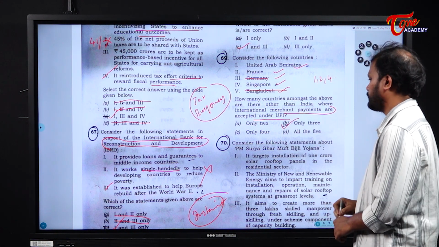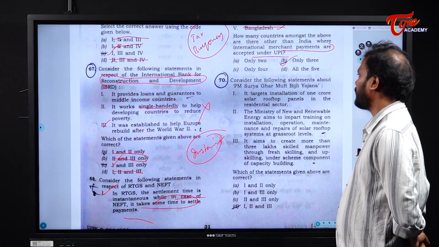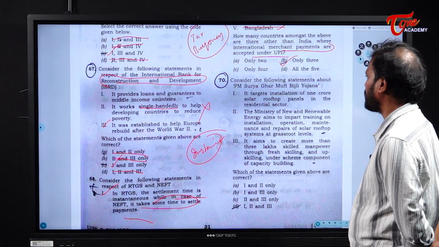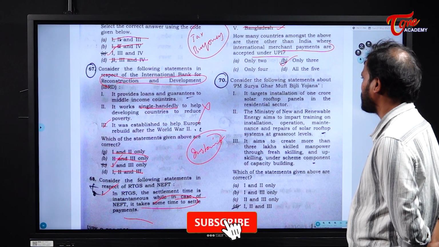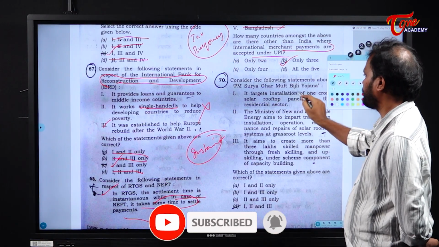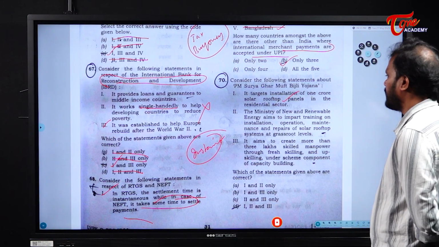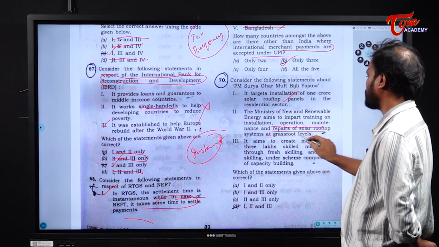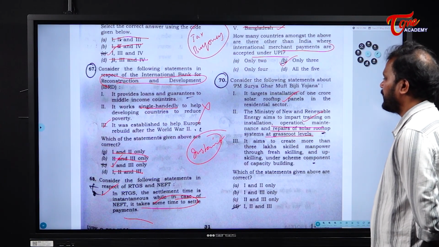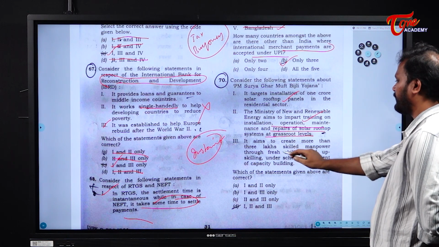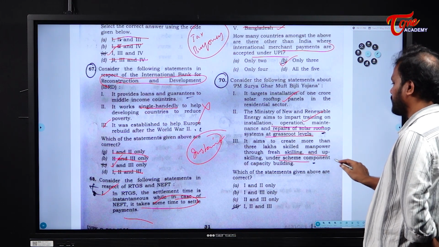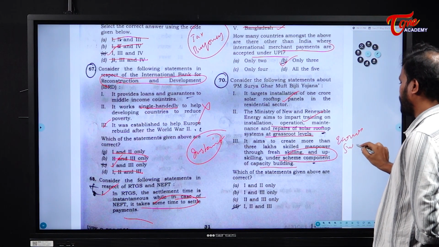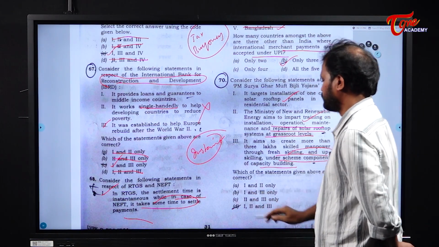So, only 3. Next. Consider the following statements about the Pradhan Mantri Surya Ghar Muft Bijli Yojana. It targets installation of 1 crore solar rooftop panels in the residential sector. Right. The Ministry of New and Renewable Energy aims to impart training on installation, operation and maintenance and repairs of solar rooftop systems at grassroots level. This is also right. Next, it aims to create more than 3 lakh skilled manpower through fresh skilling and upskilling under the scheme component of capacity building. This is mentioned as part of the Economic Survey. Clear? So, all these statements are correct.